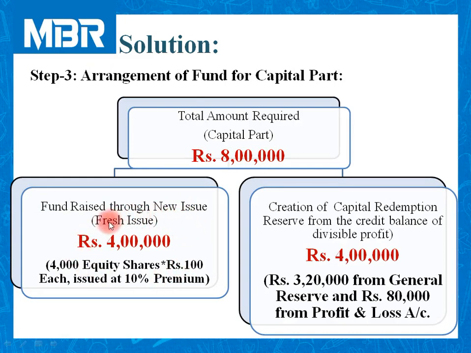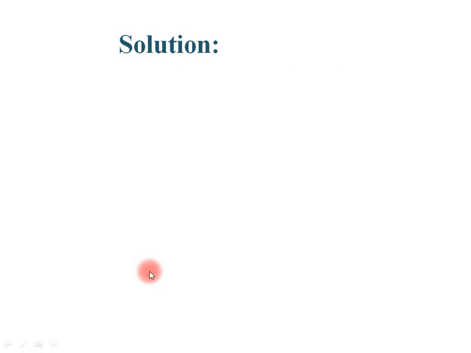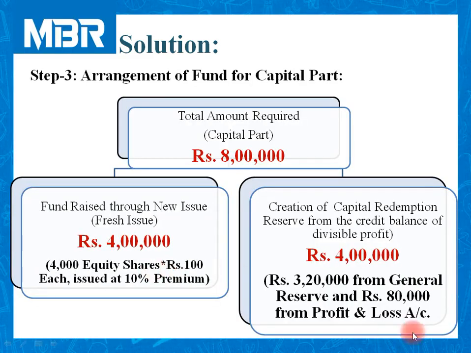If total amount required is 8 lakhs, amount collected from new issue is rupees 4 lakhs. It means we need to arrange the rest of rupees 4 lakhs through divisible profit with the help of creation of capital redemption reserve. Now, how to collect these 4 lakhs? You can check the balance sheet given in the question.